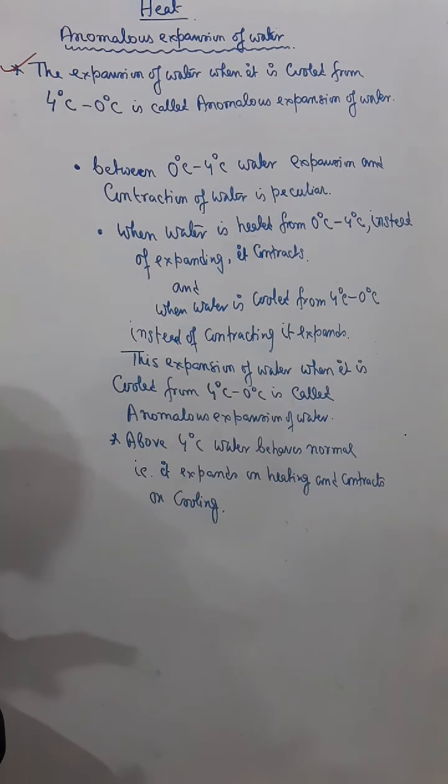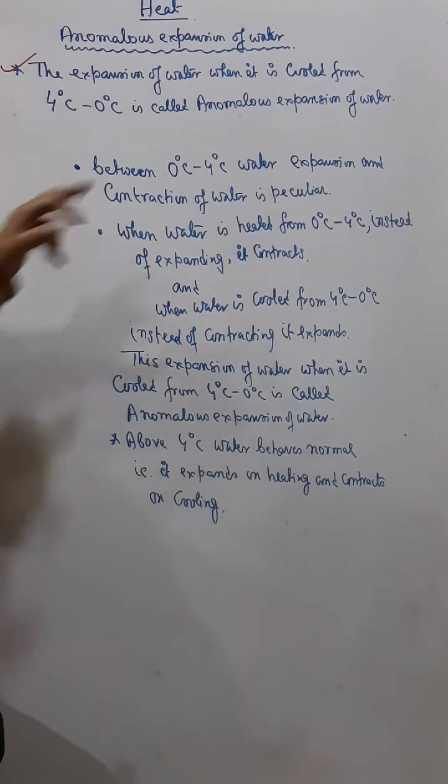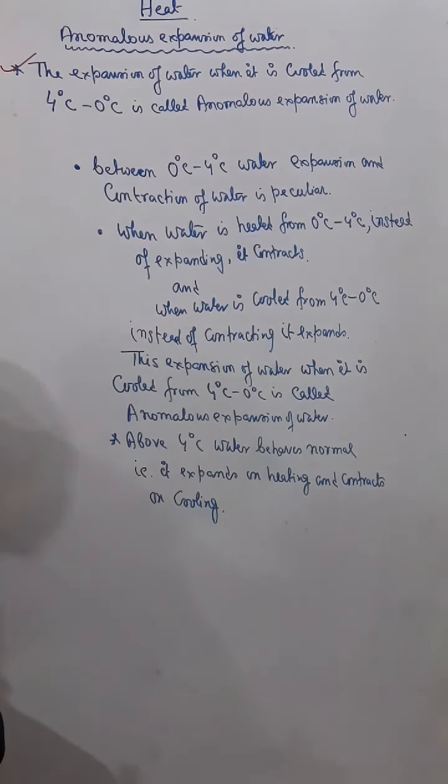Water has no problem above 4 degrees Celsius. It behaves normally: when it is heated, it expands, and when it is cooled, it contracts. But the peculiar behavior of water is only between 0 degrees to 4 degrees Celsius.